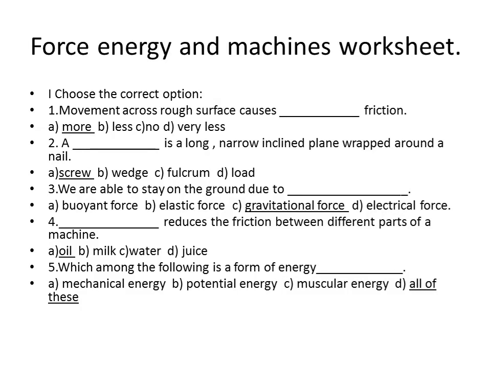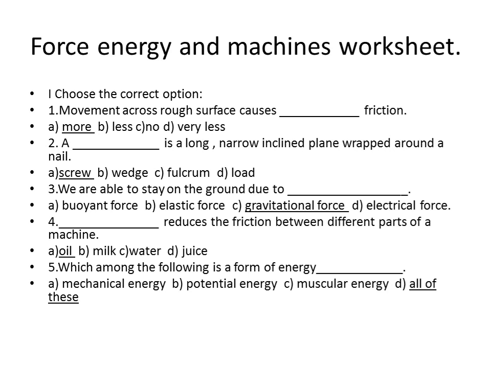And now we will discuss our 8th chapter, Force, Energy and Machines worksheet. Choose the correct option. First one: movement across the rough surface causes dash friction. On a rough surface the friction will be more, and on a smooth surface the friction will be less. Here the question is about rough surface, so you have to underline more.